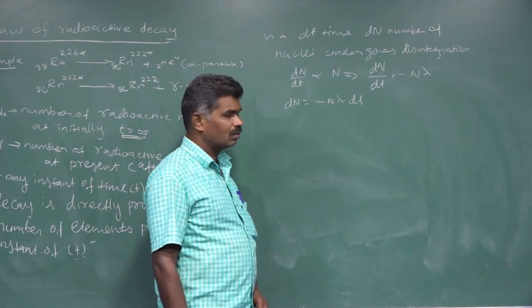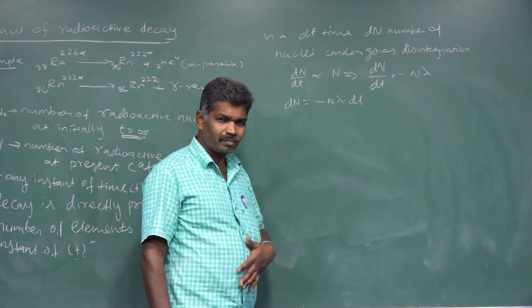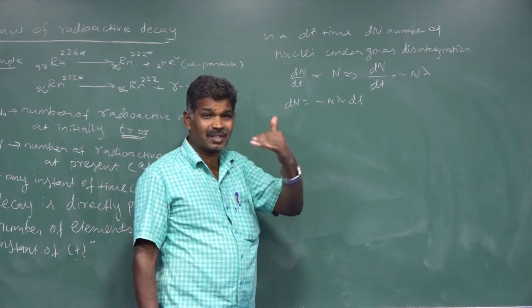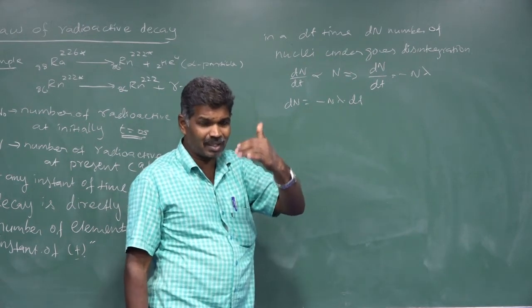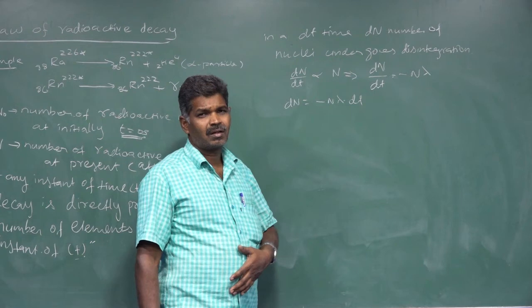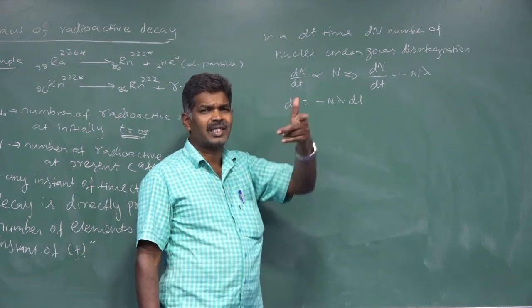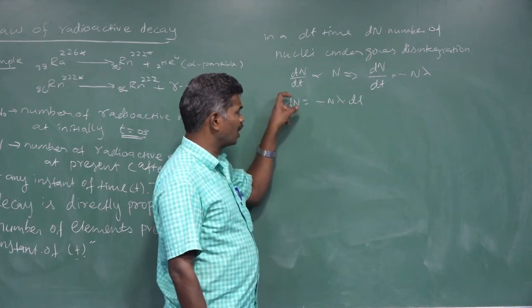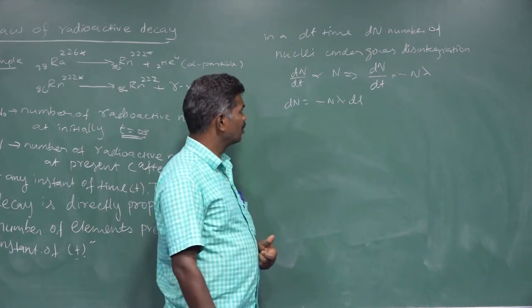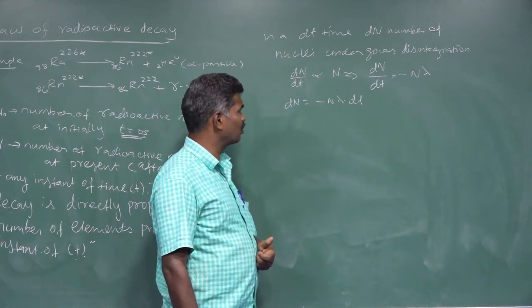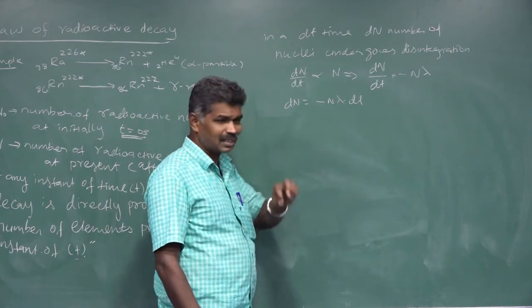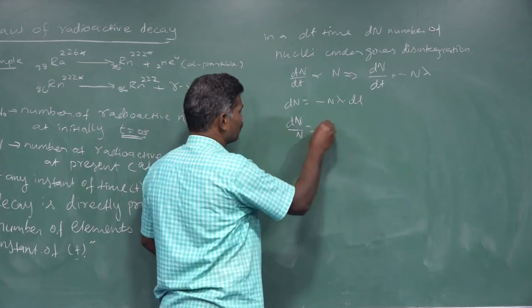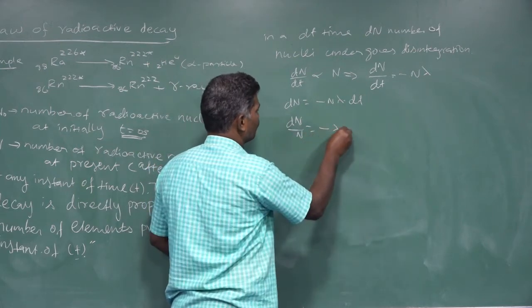Anyhow, we want to find the relation of the number of radioactive elements at present to the number initially. For that we rearrange the equation as dN by N equal to minus lambda dt.